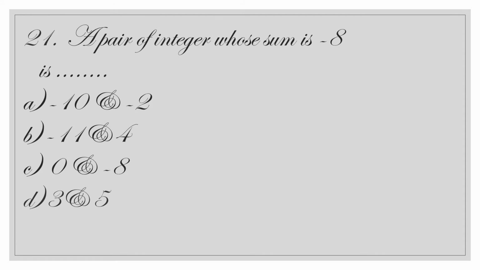A pair of integers whose sum is −8 is dash. −10 + (−2) = −12. −11 + 4 is equal to −7. 0 + (−8) = −8. So our answer is 0 and −8.